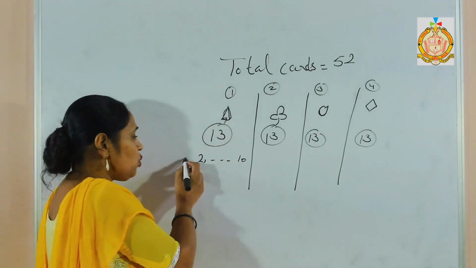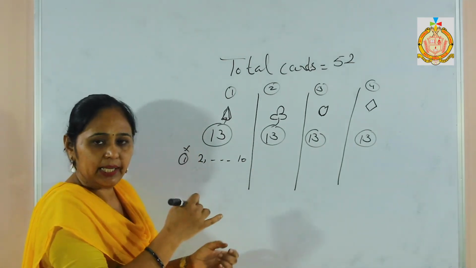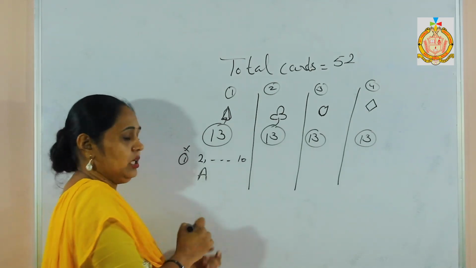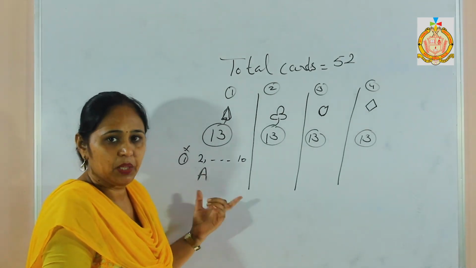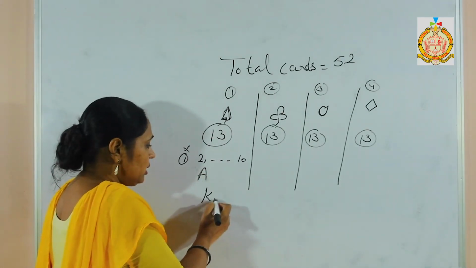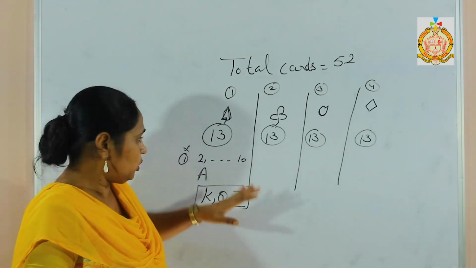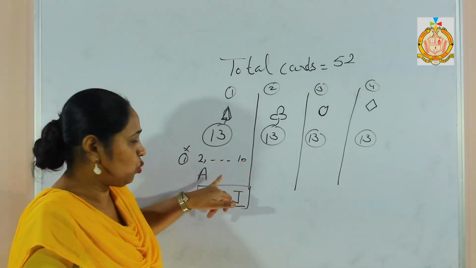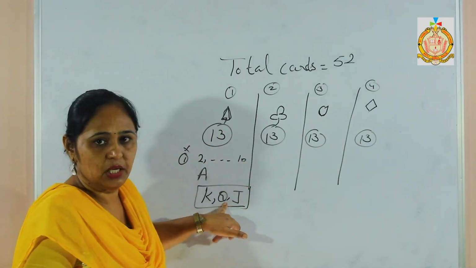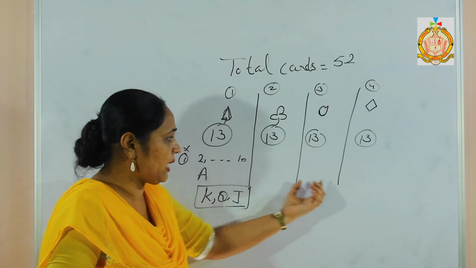Then at the place of 1, it is not present; there is given an A. We say it ace card. Next there are king, queen, and jack. These 3 cards are there. Total now 9, 1, and 3. Total cards are 13. Each type has the same cards.